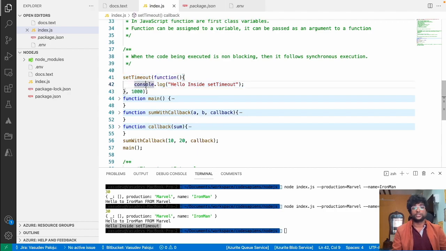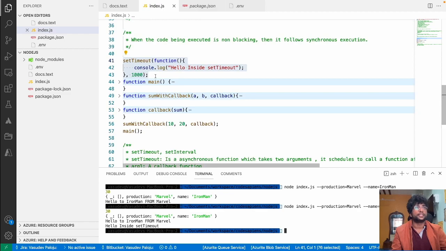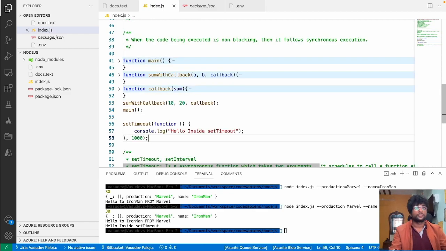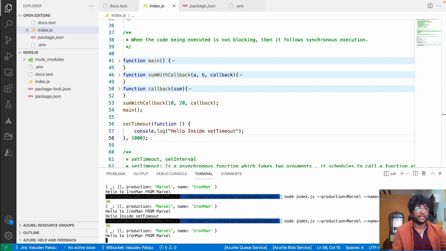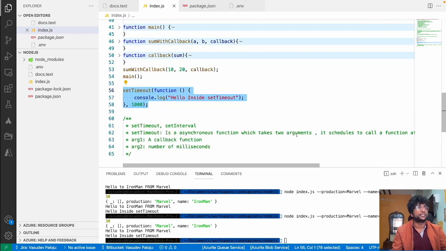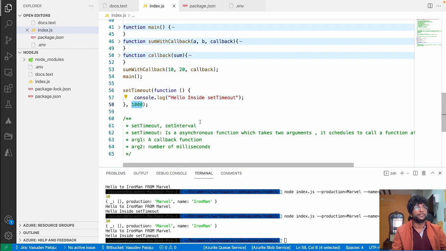This is because Node.js, though the code has been written on the top of the program, executes it only after 1 second. So if I put it anywhere in my code and run this, the same thing is going to happen. This is because set timeout is an asynchronous function which takes two arguments and schedules a call to a function after the mentioned time delay. So this is the time delay.